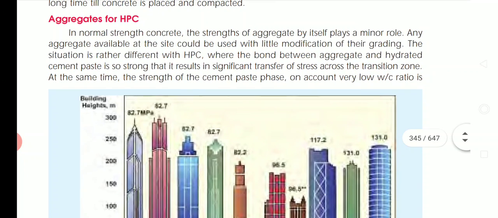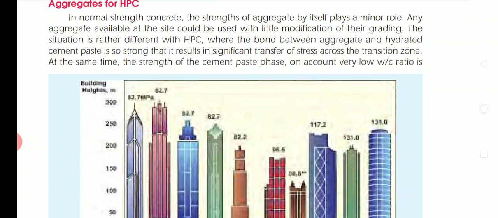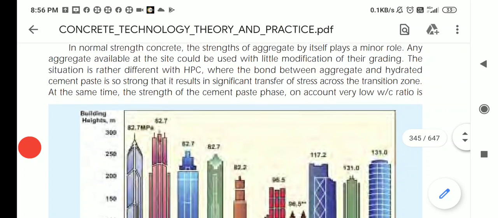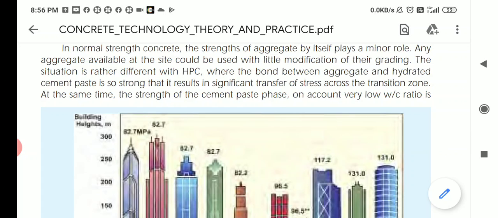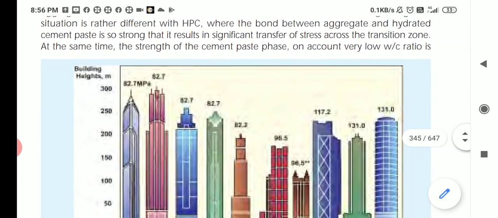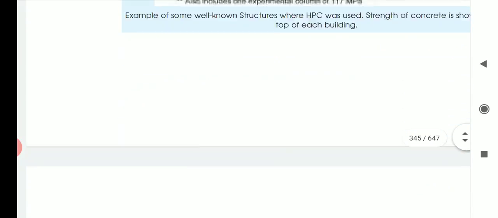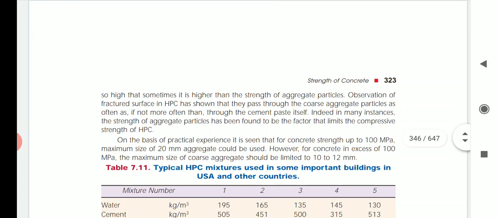Aggregates for high performance concrete. In normal strength concrete, the strength of the aggregate by itself plays a minor role. Any aggregate available at the site could be used with a little modification of their grading. The situation is rather different with high performance concrete, where the bond between aggregate and hydrated cement paste is so strong that it results in significant transfer of stress across the transition zone. At the same time, the strength of the cement paste phase, on account of the very low water cement ratio, is so high that sometimes it is higher than the strength of the aggregate particles.